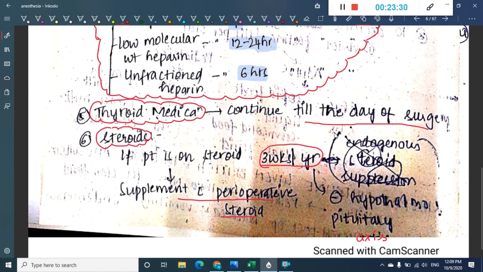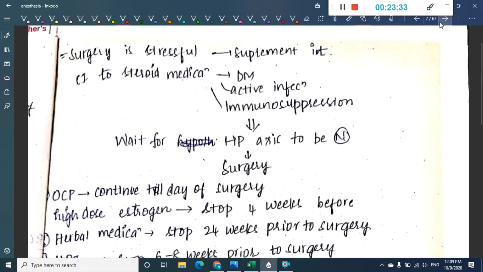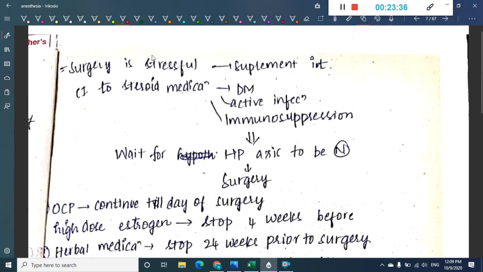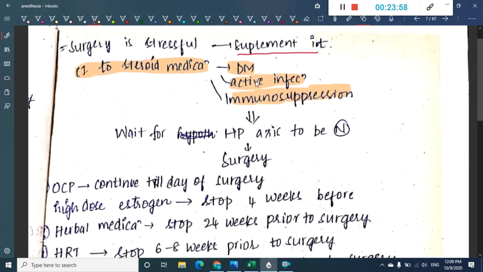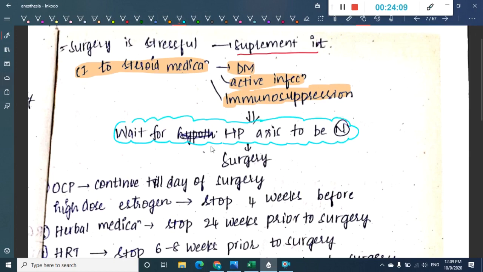So because of that, we will have to supplement these steroids in the post-operative period. Because surgery is stressful, we will have to supplement it. But what are the contraindications for this supplementation of steroids? If there is diabetes mellitus, active infection, or immunosuppression, we should not supplement steroids, because this supplementation will cause more problems. We will have to wait for the hypothalamo-pituitary axis to become normal, and once it becomes normal, then we can go through the surgery.